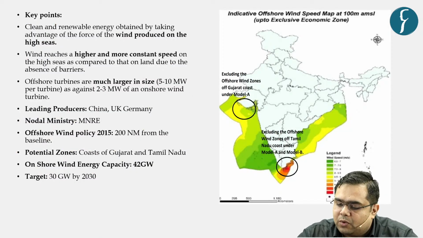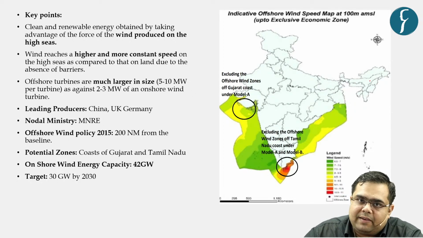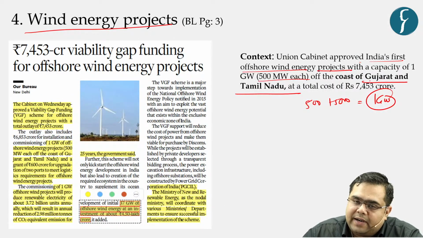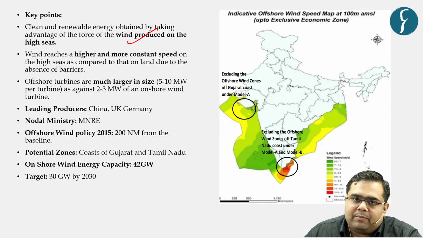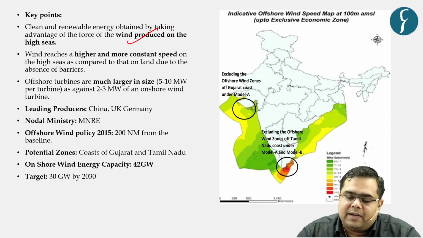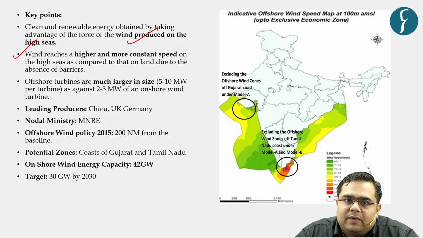Now the key point to remember in this news is, what are the advantages of having offshore wind energy turbines or offshore wind energy projects, right? Here the first advantage is that it produces clean energy, and more importantly, land is not wasted because we are installing the wind projects in the high seas. The next advantage is that wind reaches higher speed because there is no obstruction.